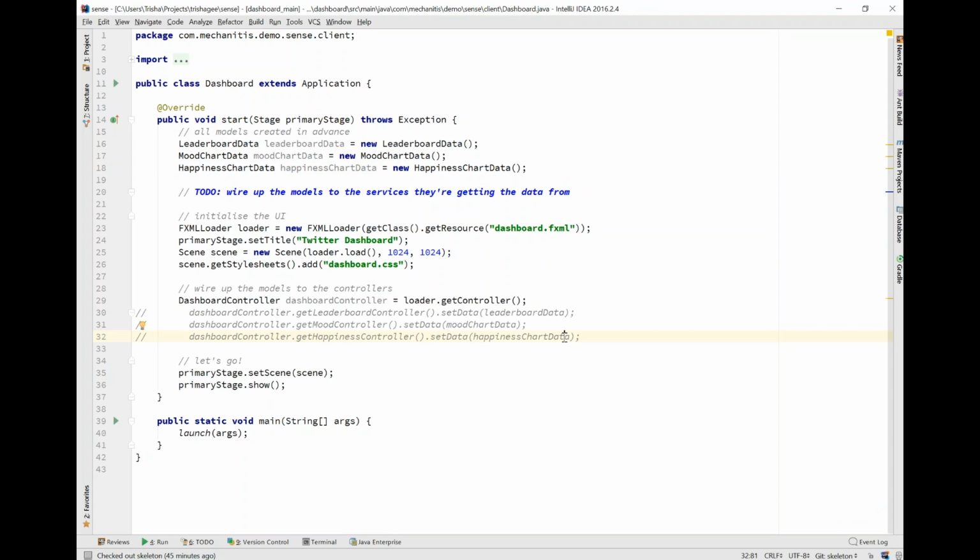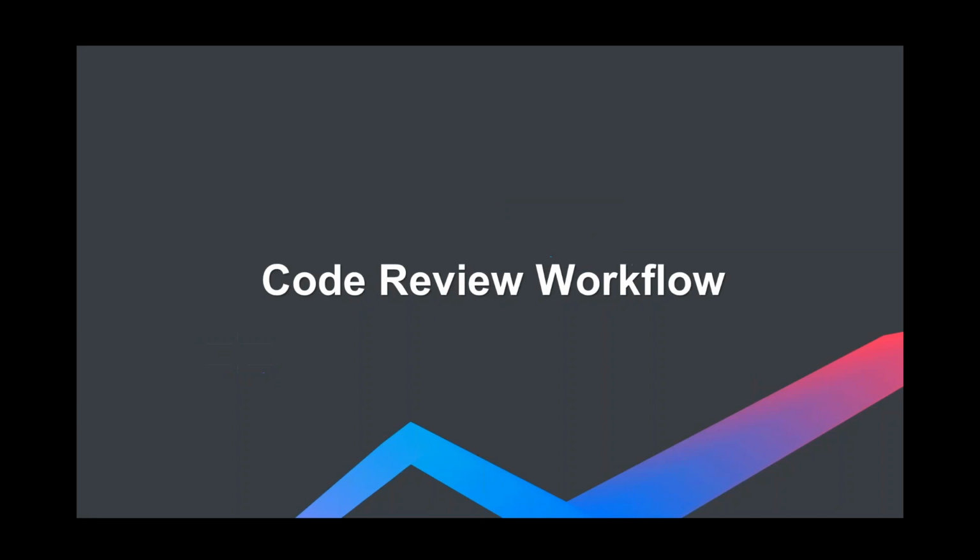Okay, so next up, what's much more interesting is the use case of an actual code review workflow from inside the IDE. Now here I have to fake it slightly, well, not really fake it, but I have to show you two sides of the coin on a single computer. Normally a code review is made up of at least two parties. One is the code author, the other is the code reviewer. Often, even inside small projects, you have more than one reviewer, you might have multiple watchers.